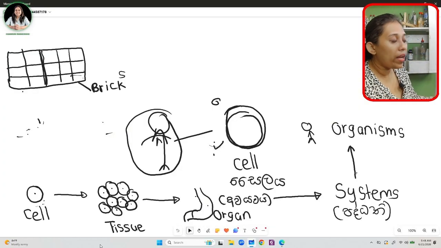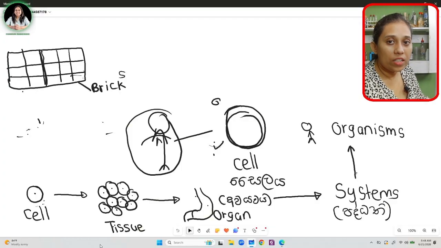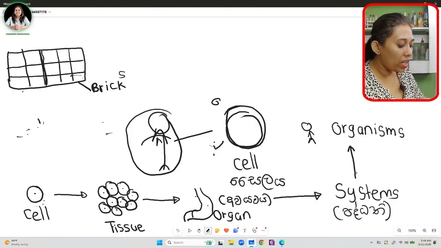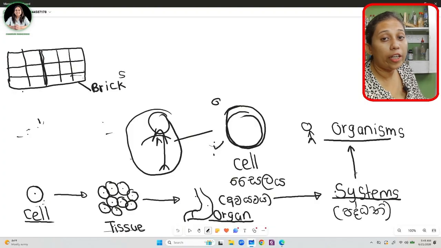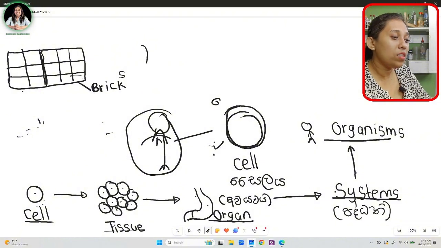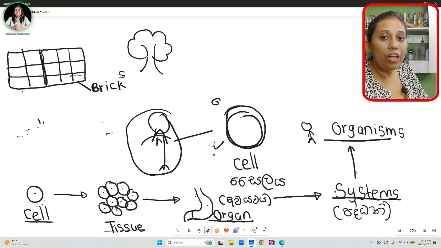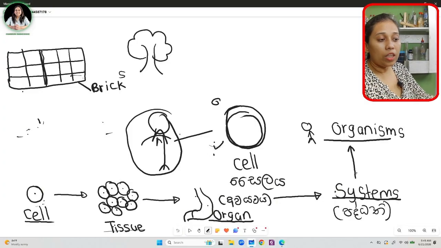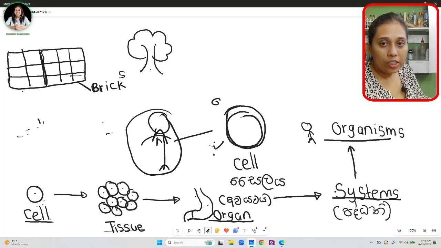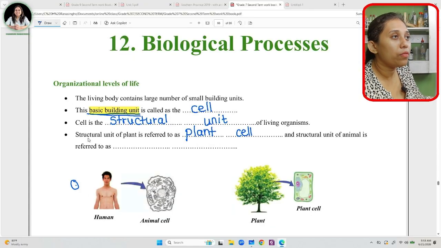This is known as the organizational structure of living organisms, the organizational levels. That is for human beings. What about plants? We learned in grade 6 that plants are also living organisms. So a plant also has this structure. The building unit of a plant is the plant cell, and the unit of an animal is referred to as the animal cell.